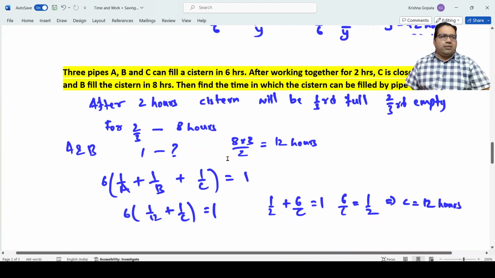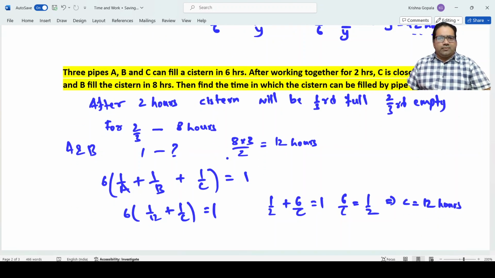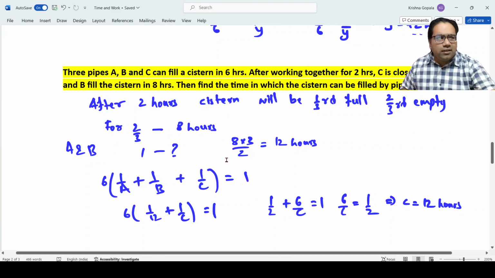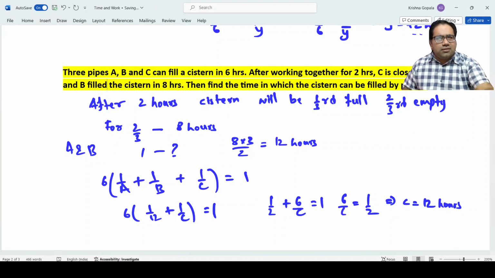Now, 3 pipes A, B, and C can fill a cistern in 6 hours. A, B, C put together are finishing it in 6 hours. After working together for 2 hours, C is closed and A and B fill the remaining system in 8 hours. Find the time in which the system can be filled by C alone.